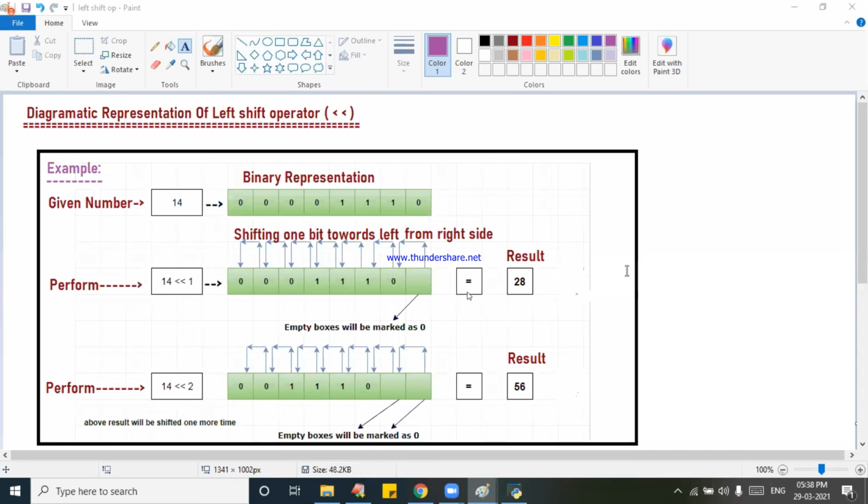4 double less than 1. What is the answer? 4 into 2 to the power of 1 now. How much? 8. That only, na? Only thing is negative number. You should be careful. So that point I forgot to address. So Shivaram Reddy made me to mention that point again. Yes, good. So try to understand carefully.